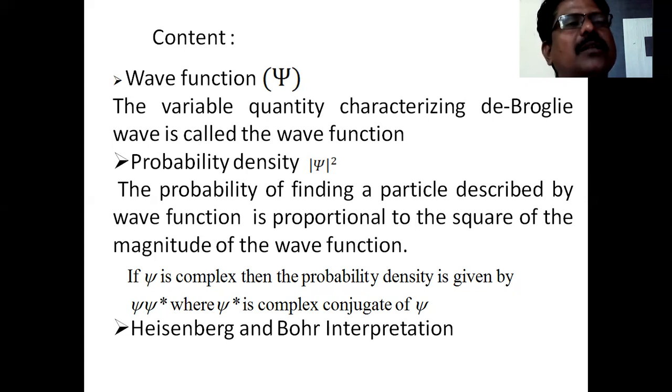So that gives you the probability density. What I'm saying is this: if our particle is located in a three-dimensional box having the volume element dx, dy, and dz, in such cases the probability density is given by the magnitude of psi squared, the square of the magnitude of the wave function. You multiply it by dx, dy, and dz, which will give you the probability of finding the particle at a given time in a given position.